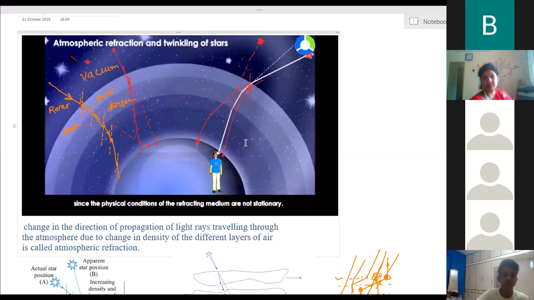Just like the example I gave you in the beginning, one single bulb and a series of bulbs. One single bulb is the example of a star, and the series of bulbs is the example of planets.